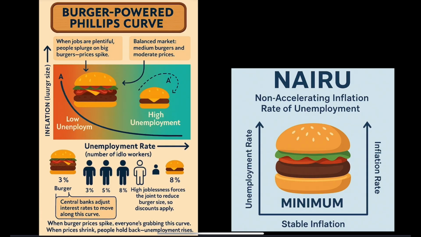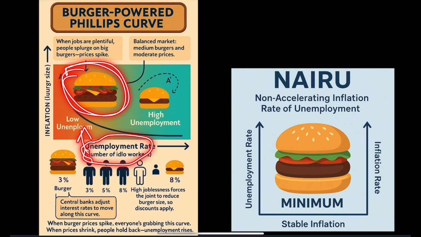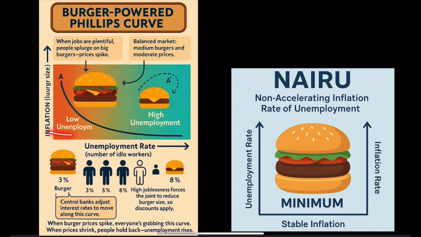Let us understand this with an example of burger. The Phillips curve says that when inflation rises, the rate of unemployment is decreasing. When people have more jobs, they can spend more money on burger, hence the number of employees in the burger outlet will increase, which will lead to a decrease in unemployment. But after a certain point, the price of burger will keep rising, but the unemployment will also rise because the workers will demand more rise in wages, and the company cannot afford to give an increase of wages to all.